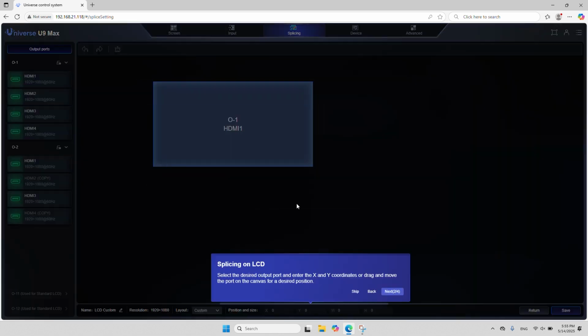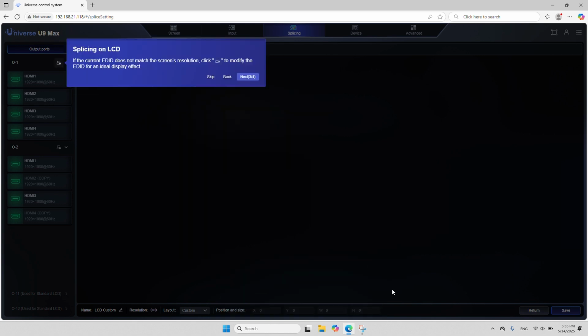When you enter the LCD splicing setup for the first time, a guided wizard will appear. Just follow the prompts and click Next to continue.